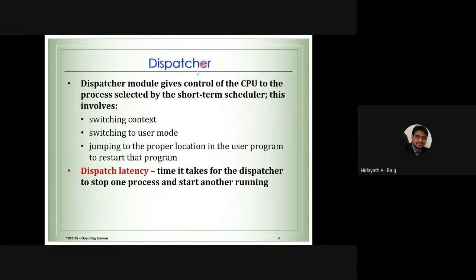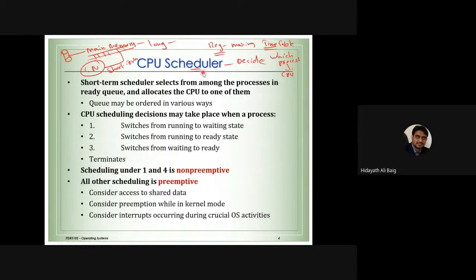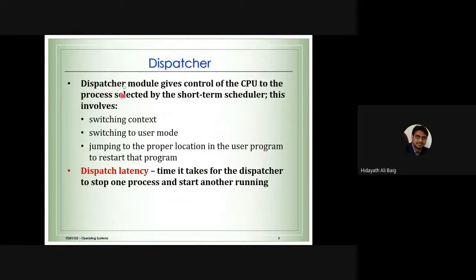What do we mean by dispatcher? Dispatcher is the module that gives control of the CPU to the process selected by the scheduler, which means the dispatcher is the module in the operating system which is going to select the job from the job queue and give the job to the CPU. So understand, the scheduler is going to make the plan, the dispatcher is going to execute the plan. So they are the two things: scheduler, dispatcher. The scheduler makes the plan, the dispatcher executes the plan. What is that plan? Changing the job from one job to another job in the CPU.